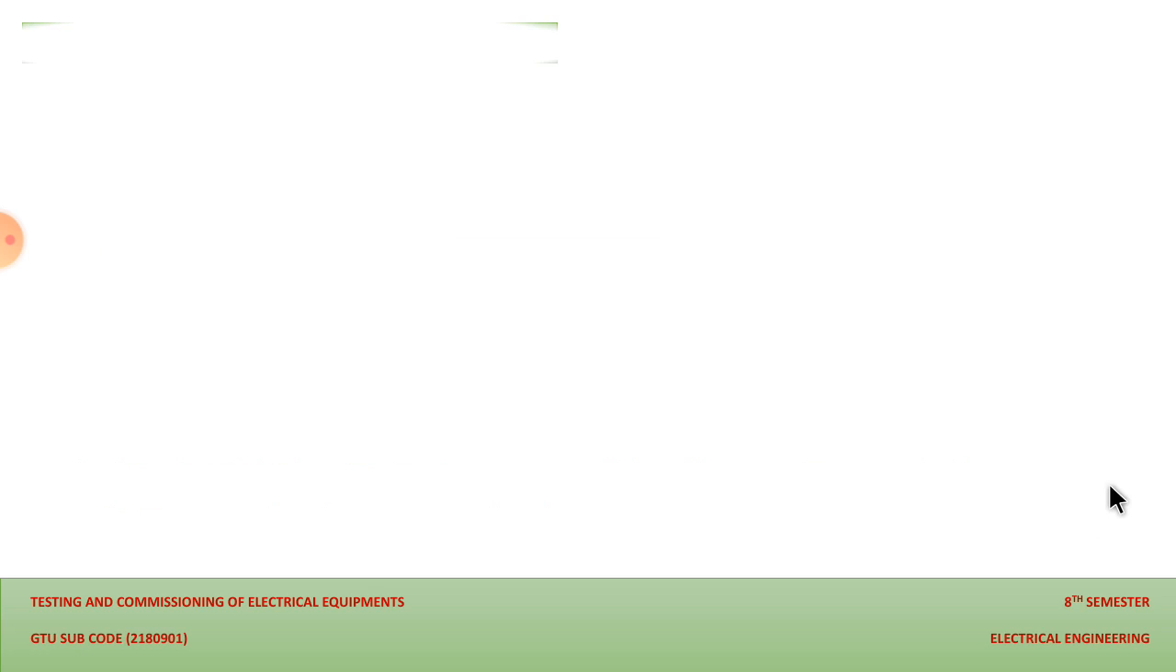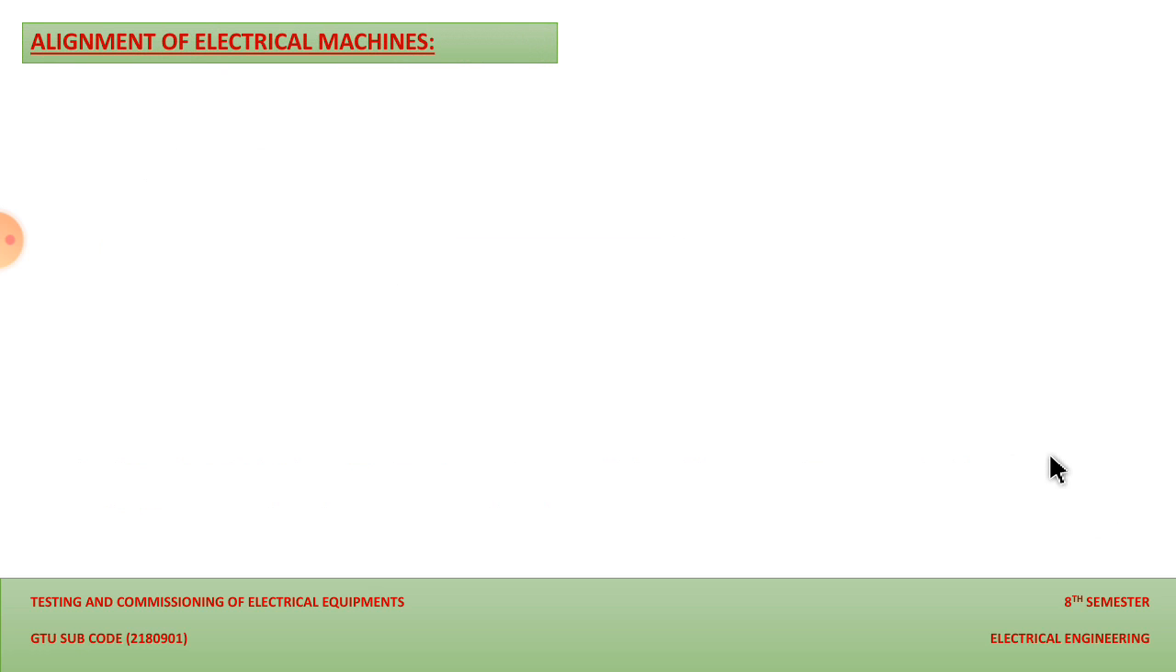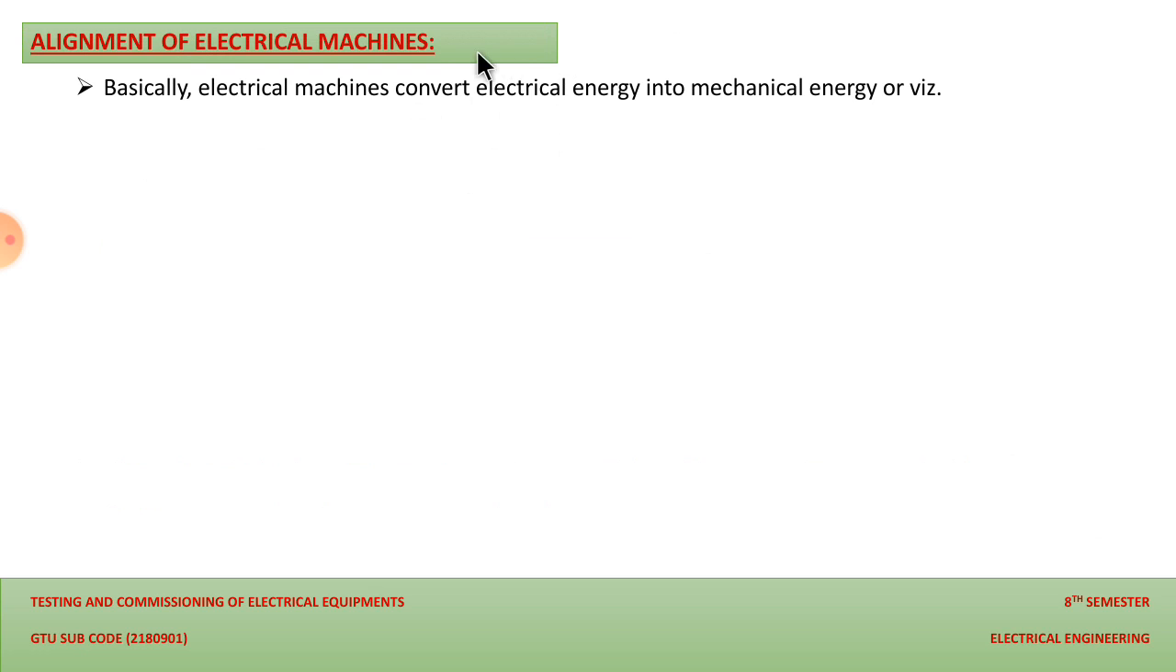So in this slide, the alignment of the electrical machine. Basically, an electrical machine converts electrical energy into mechanical energy. This is the working principle of any electric motor. As we give the electrical supply as an input to the electrical machine, we will get a mechanical motion at the shaft. That is what the mechanical energy is, and vice versa.